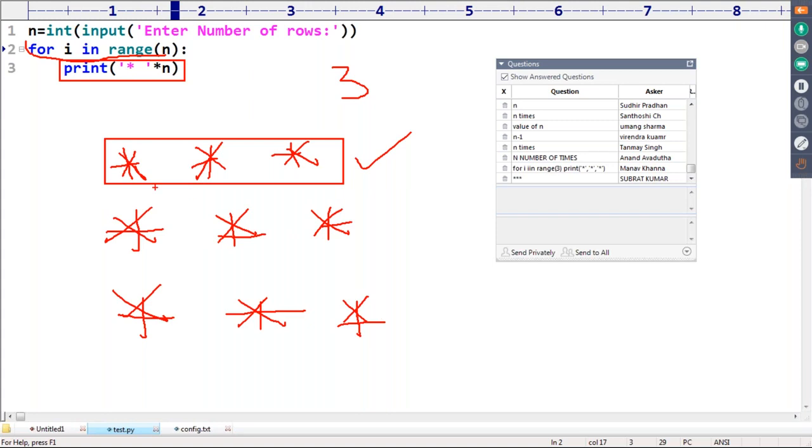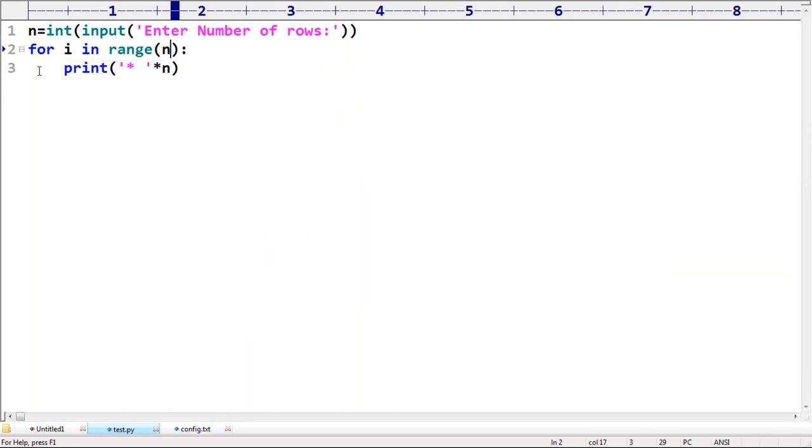Any doubts? Why is star space coming? Because after the star symbol I'm taking one space. Clear, right? Into n. Do you know the multiplication operator? Have you remembered somewhere we covered Durga into 3? What's the meaning of that? Consider Durga 3 times. 3 times Durga, same. So n times print this star. That's what I'm taking. Clear, right?